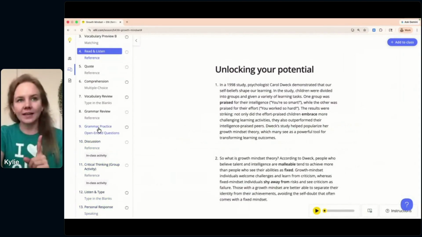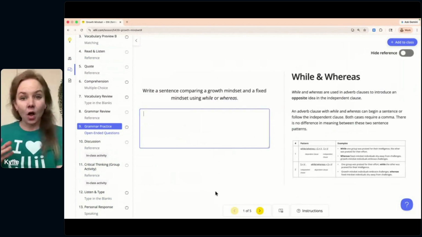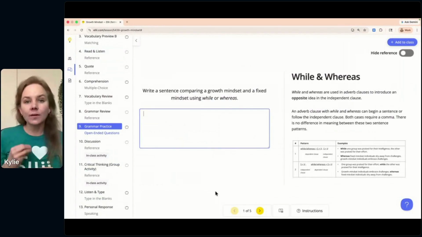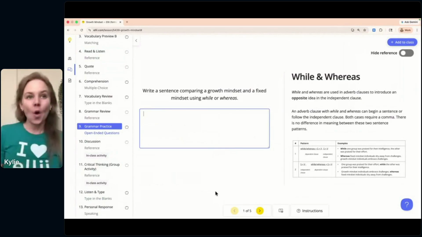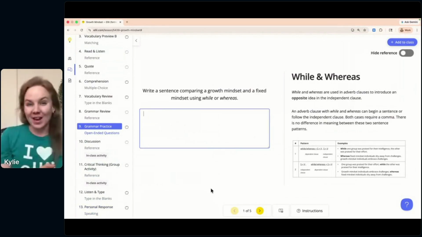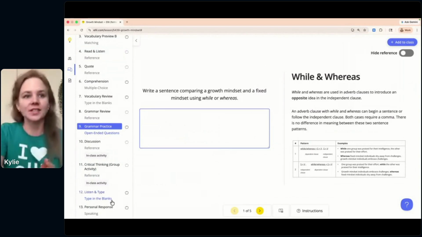So I do want to highlight this grammar practice task here is a long form writing task. This is one of the tasks that you as the teacher would need to grade and give feedback on to students. You can use the help of the Ellii bot if you would like, which you can set up, or you can do it yourself manually. Either way, if you have it on manual or suggested mode, you as the teacher would still need to approve that and update that feedback before giving it to students.